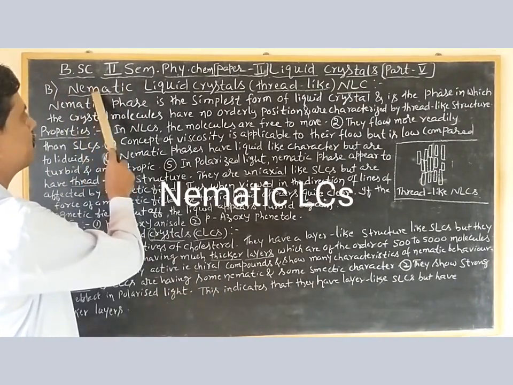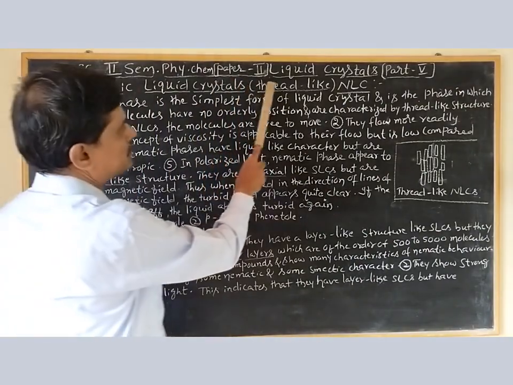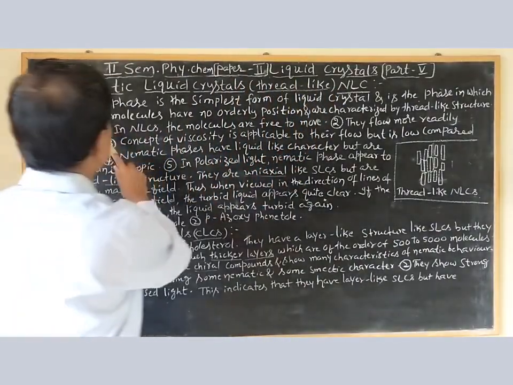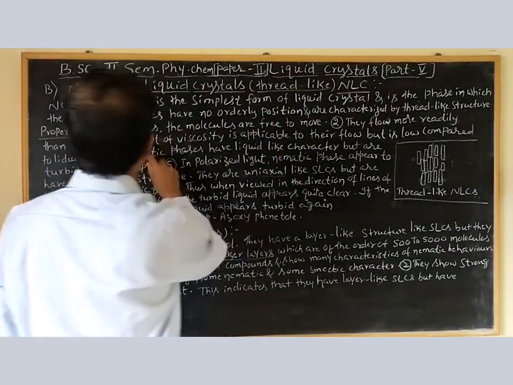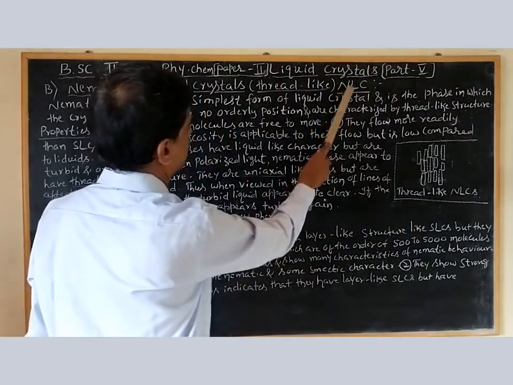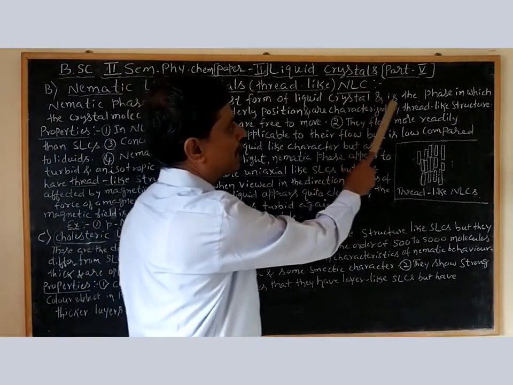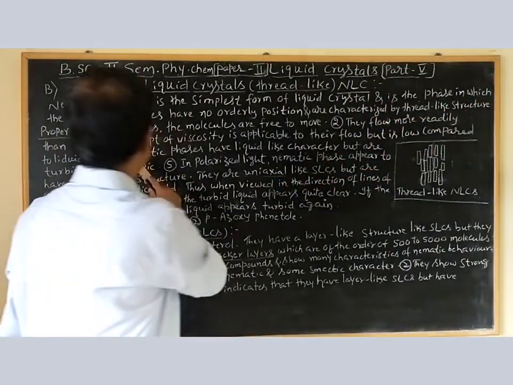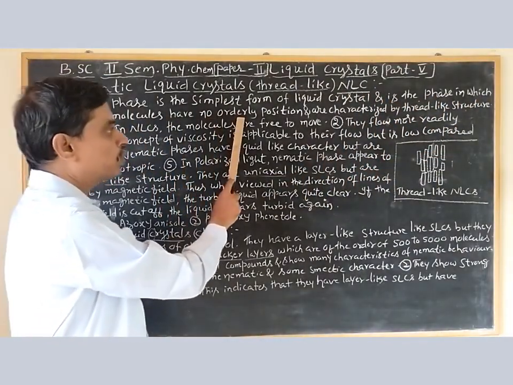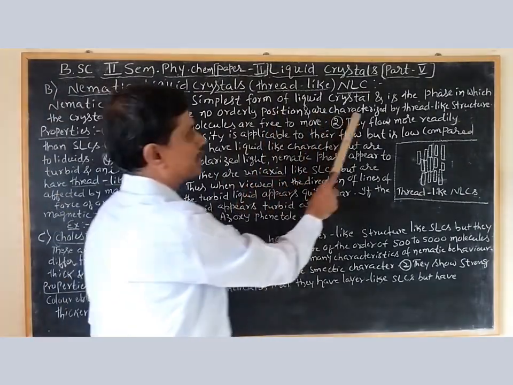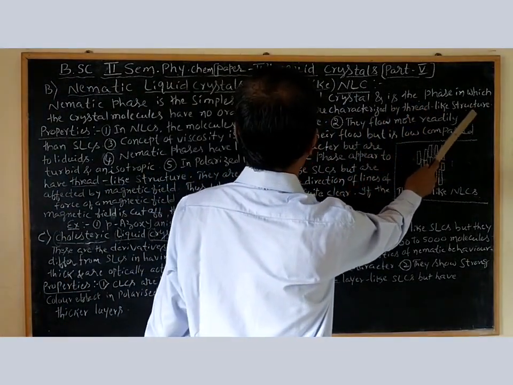The first one, B, is nematic liquid crystals, meaning thread-like. Shortly we can call it as NLC. Nematic liquid crystal is shortly called as NLC. Nematic phase is the simplest form of liquid crystal and is the phase in which the crystal molecules have no orderly position and are characterized by thread-like structure.